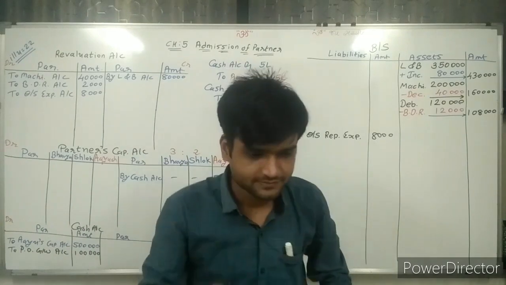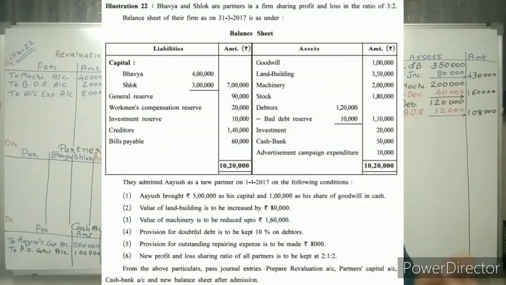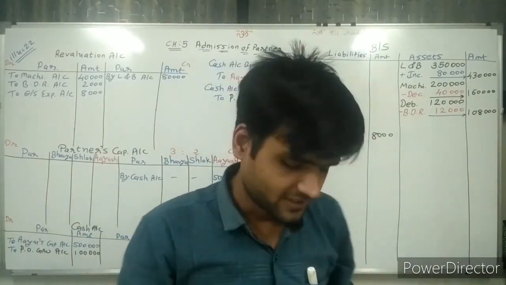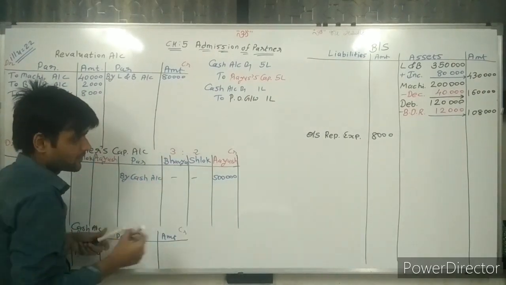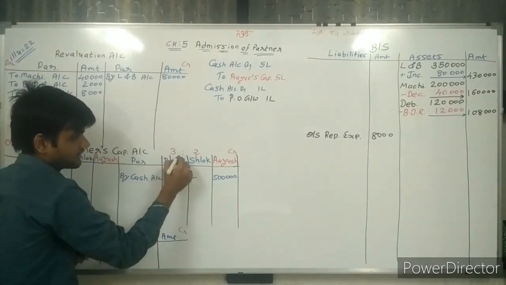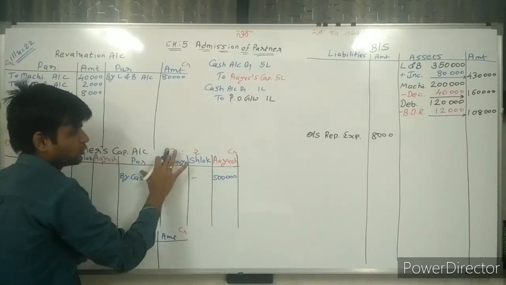Going ahead. The new profit and loss sharing ratio of all partners is to be kept 2:1:2. Sir, new ratio given. Here the old ratio is 2:3. New ratio is 2:1:2.